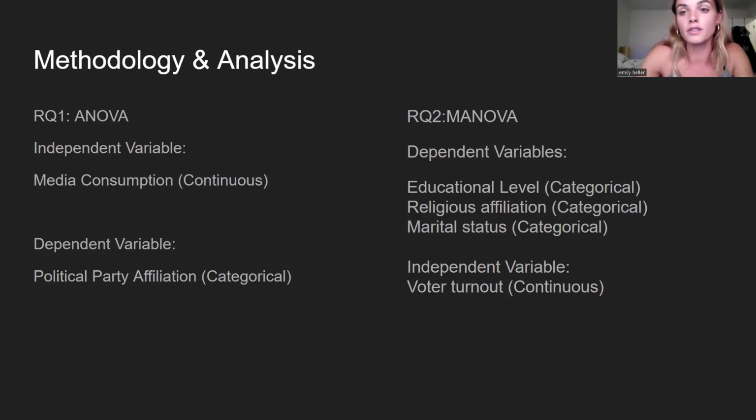For our second research question, we will be using a MANOVA test, also called multivariate analysis of variance, and it is used to examine the collective influence of educational level, religious affiliation, and marital status on voter turnout in the ANES dataset. A MANOVA is appropriate when there are multiple dependent variables, in this case education, religion, and marital status, and one or more independent variables, which is voter turnout.